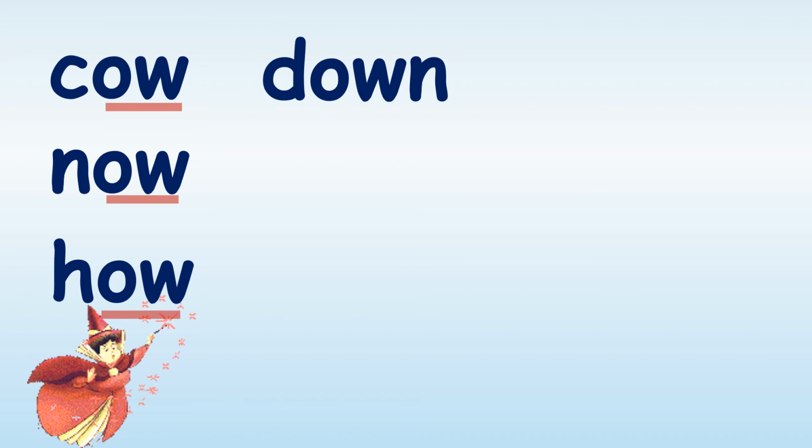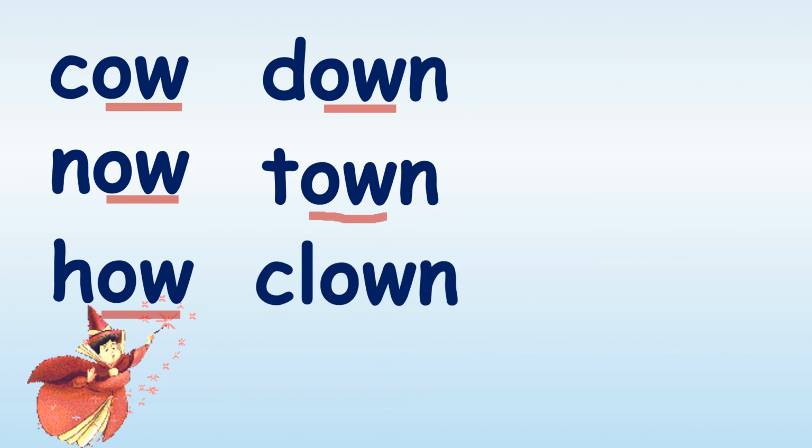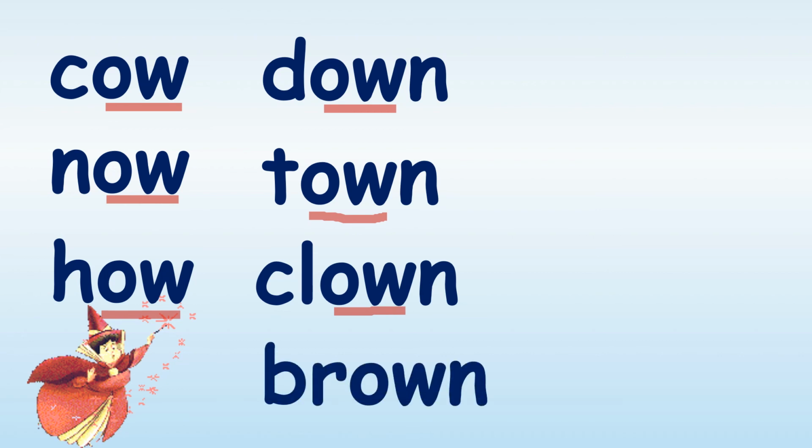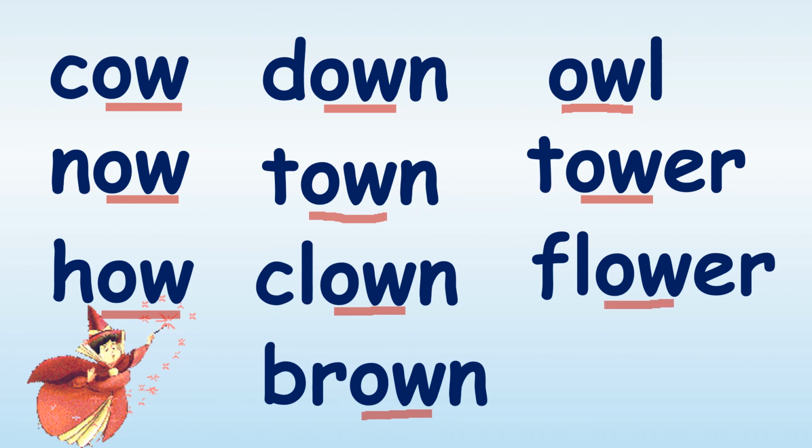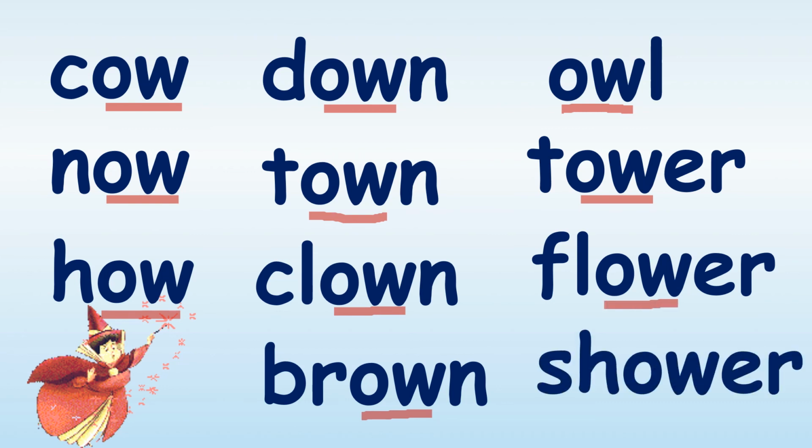We have cow, cow. Now, how, down, town, clown, brown, owl, tower, flower, shower.